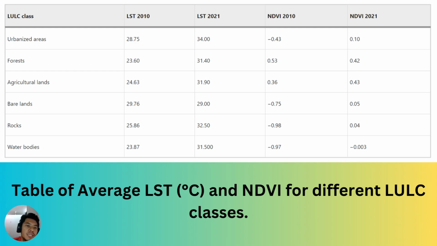So we focus on the LST first. We can see for every LULC class, each of them has an increasing LST except for one, which is the barren land that has decreased. This shows that the LST of Penang Island, the temperature of Penang Island, is increasing year by year. And for the NDVI, we can see the uptrend of the NDVI, where every LULC class has an increase in the NDVI except for the water bodies.